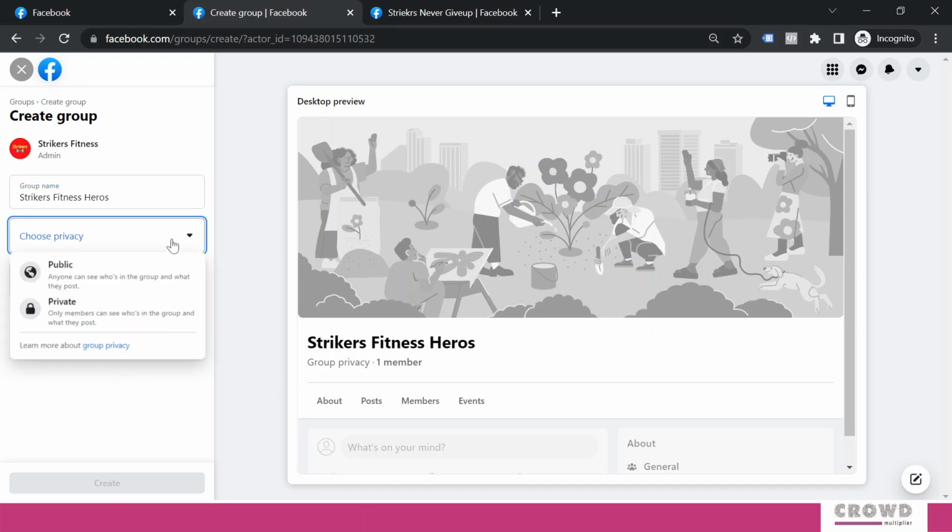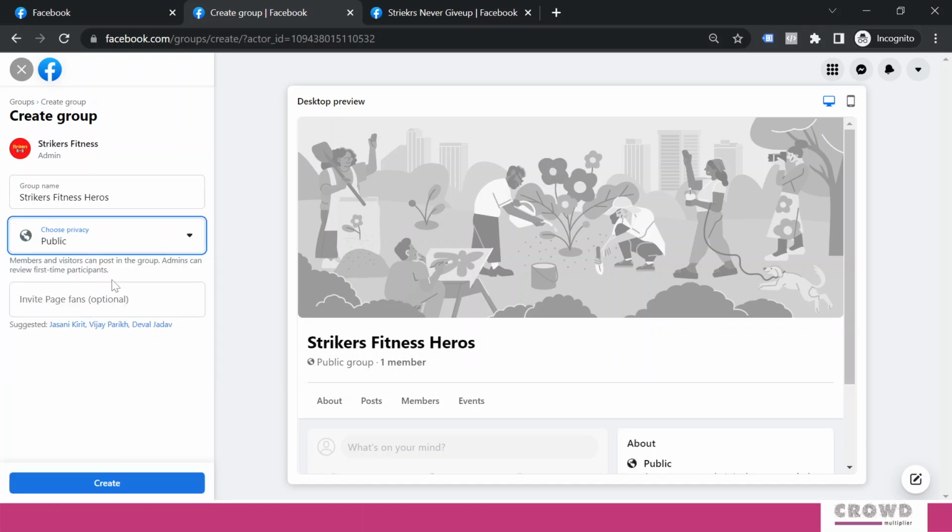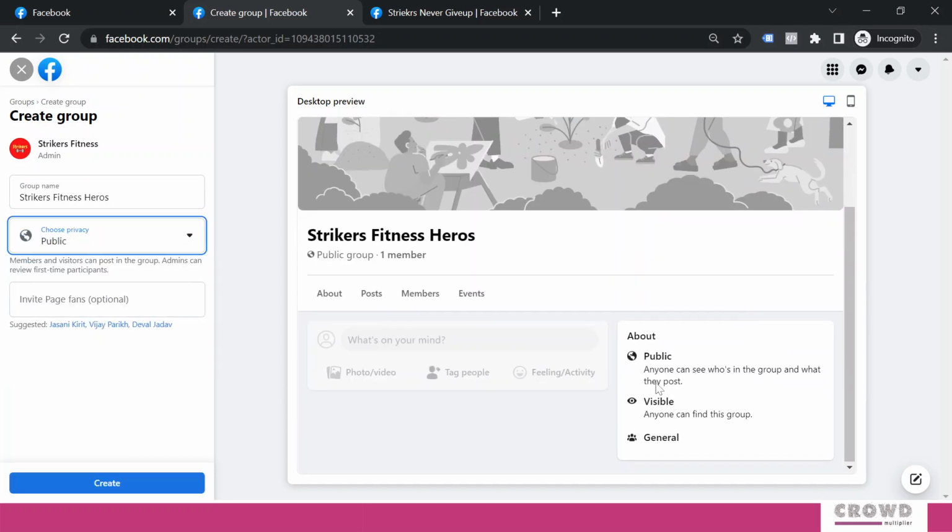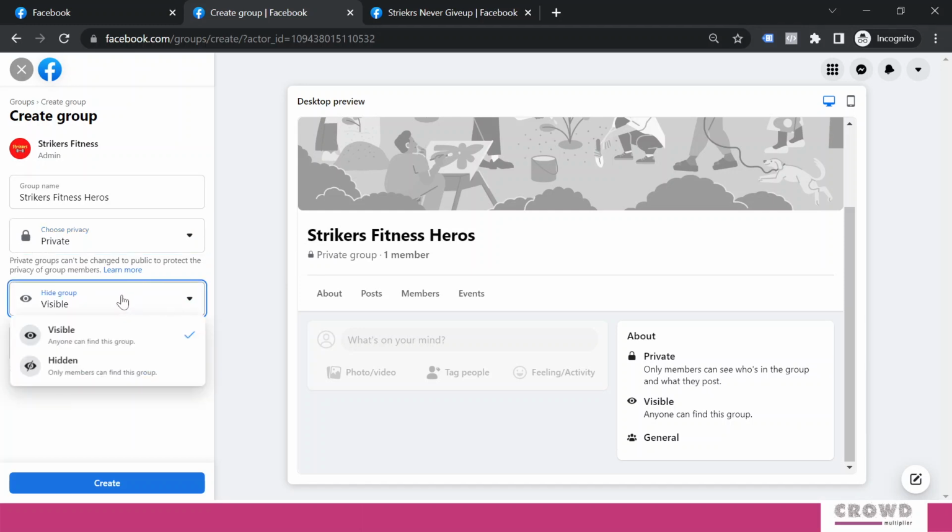Now you need to select the privacy. If you select public, then you can see over here what happens with the public group. Anyone can see who is in the group and what they post, and anyone can find this particular group. But if you go for private, then only members can see who is in the group and what they are posting. When you create this public group, you will not have any option related to visibility. But when you select private, you will see this hide group option is visible over here.